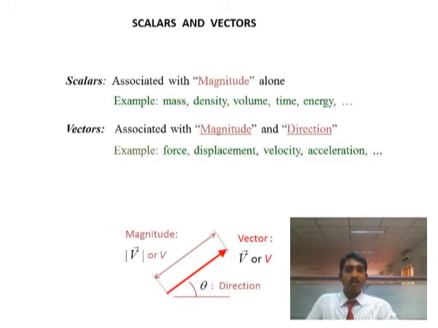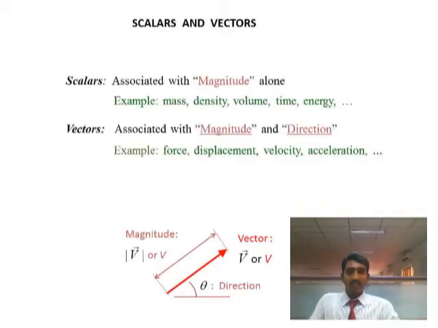And next we will go for some basics of scalar and vector. Scalar is generally associated with magnitude alone. For example, we can say mass, density, volume, time and energy. These are called scalars. And next one is vector. It is associated with both magnitude as well as direction. For example, force and displacement are termed vector quantities.